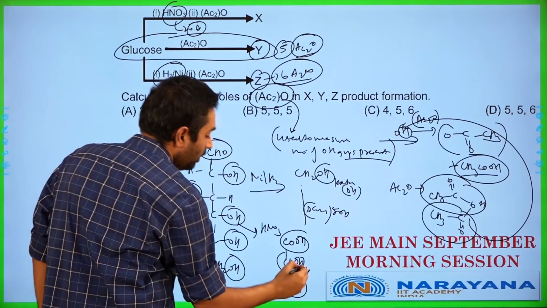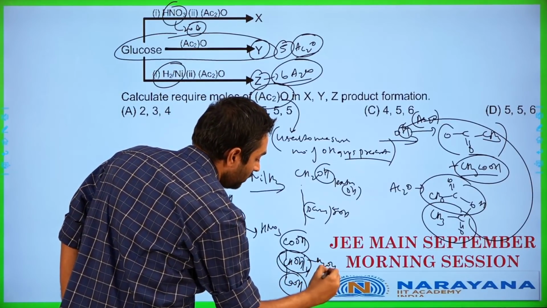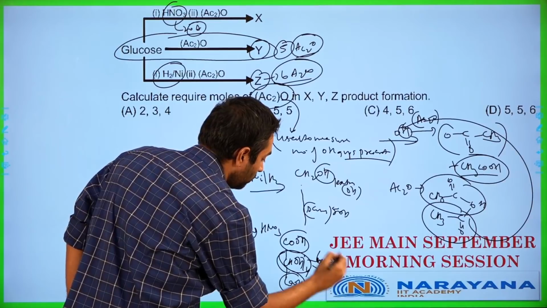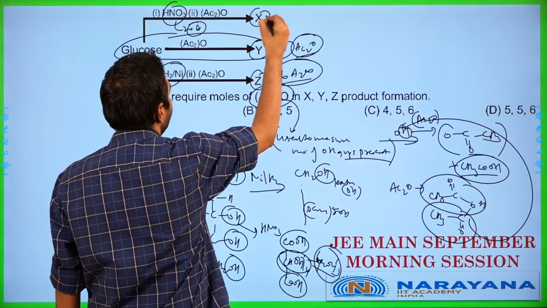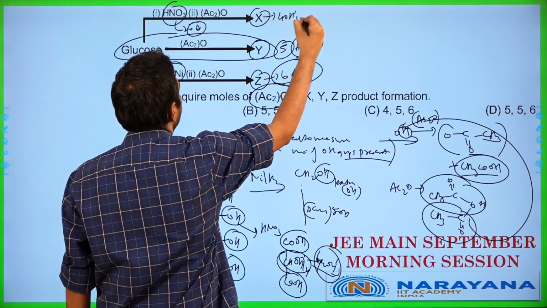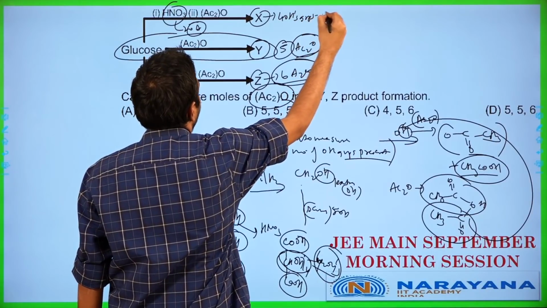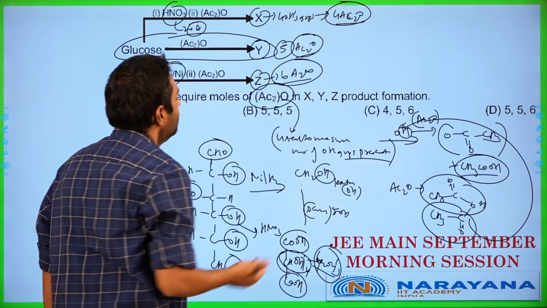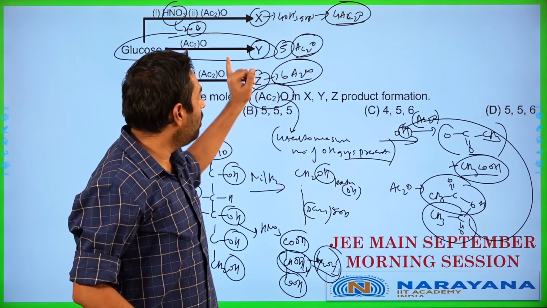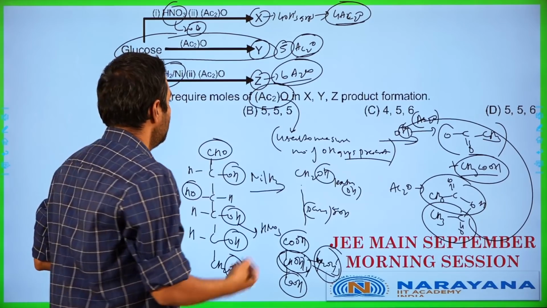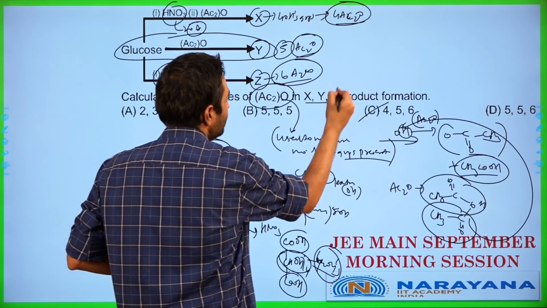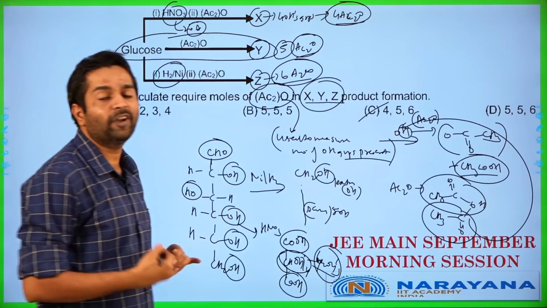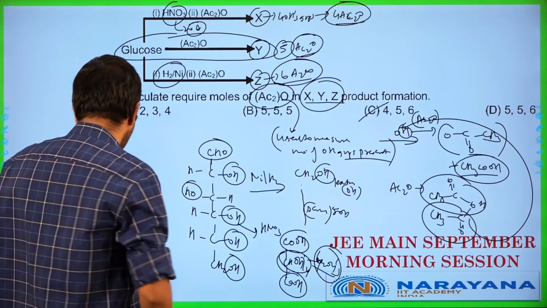So now you are having only 4 OH groups present over here. Implies we are going to be requiring 4 acetic anhydrides in this particular case. So we will require X needing 4, Y needing 5 and Z needing 6. So the answer has to be 4, 5, 6 in this particular question.